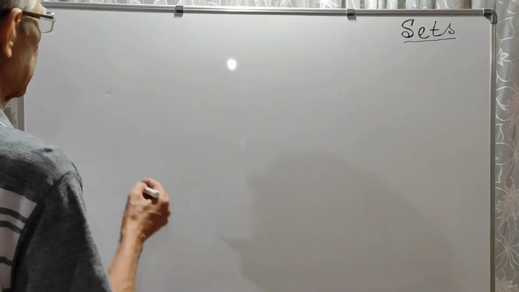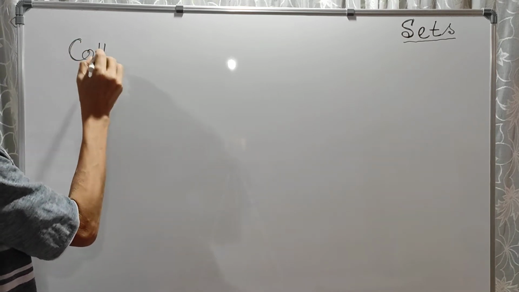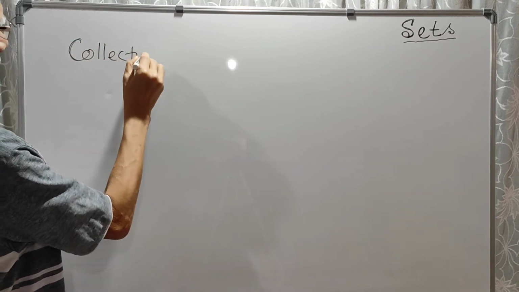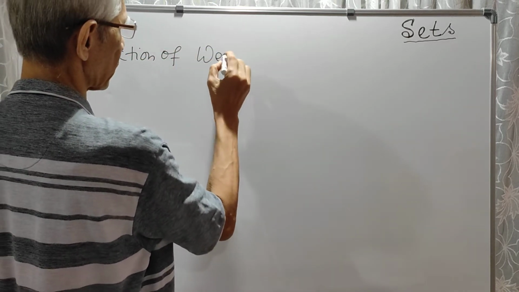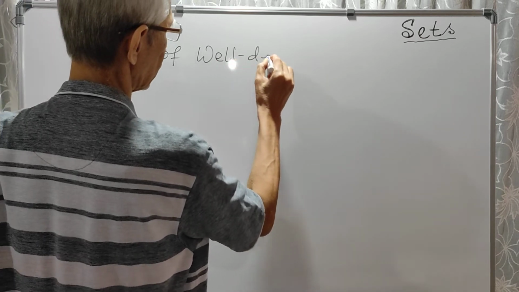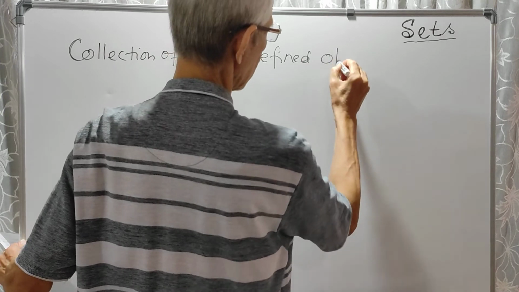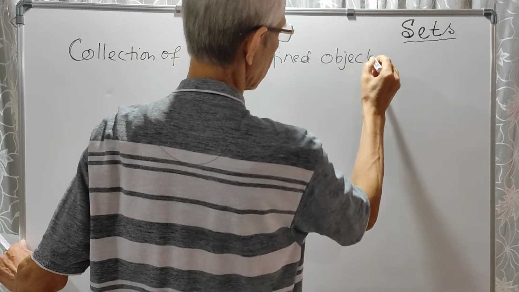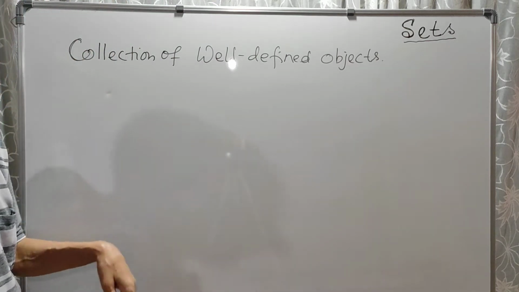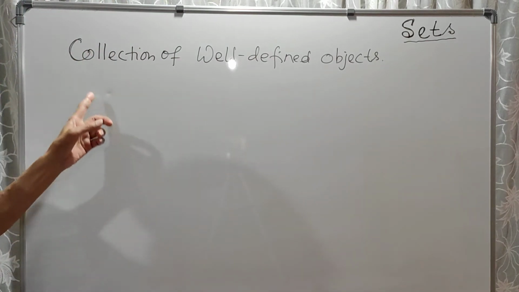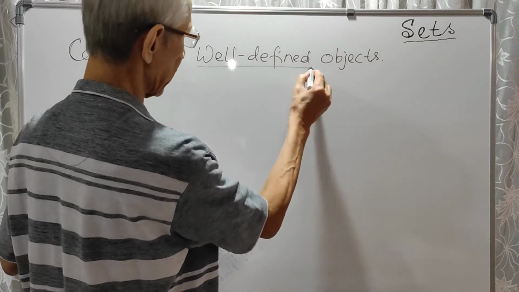A set is a collection of well-defined objects. So this is the shortest definition of set. So what is a set? A set is a collection of well-defined objects. Now well-defined.